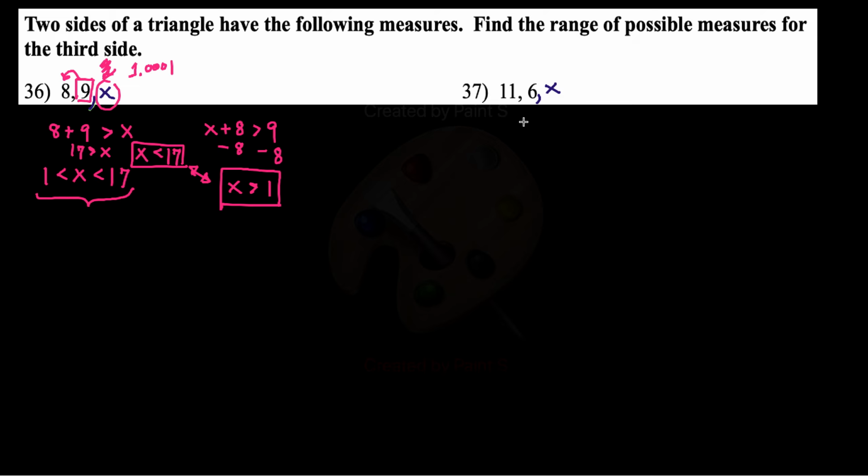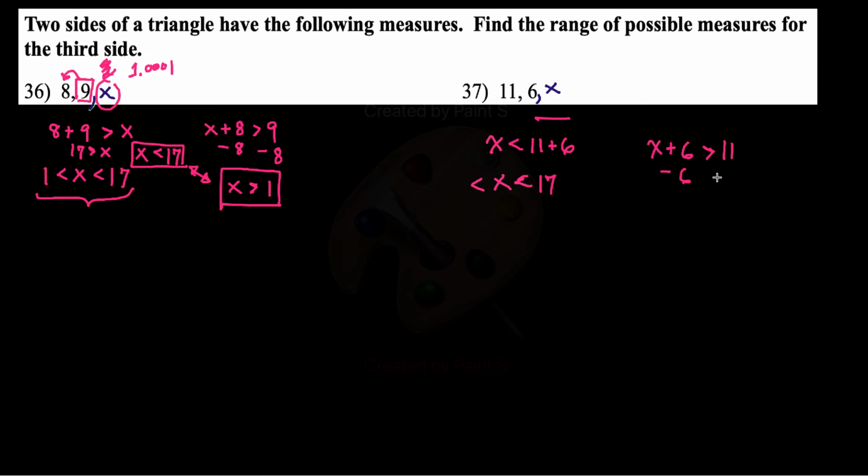But now again, what do I have here? I must have that the third side is less than the sum of the other two sides. So I must have that x is less than 17. This right-hand side is the sum of two sides, and the third side is x. So x, in this case, again, must be less than 17. But now I also have that x plus 6 must be greater than 11.